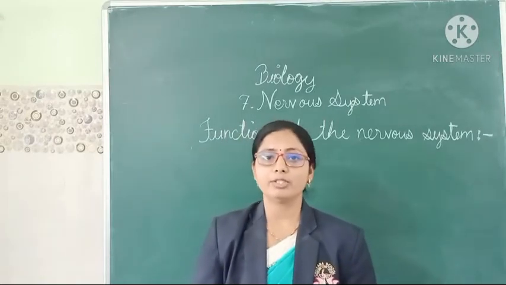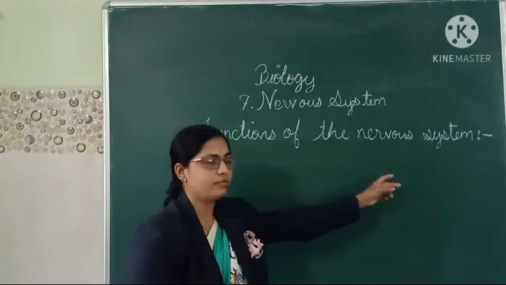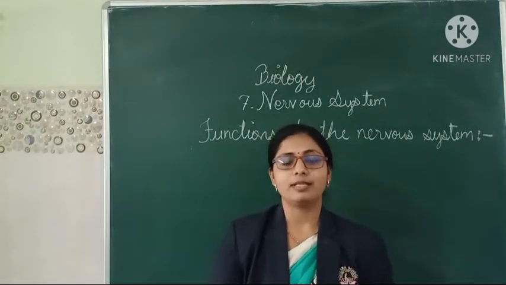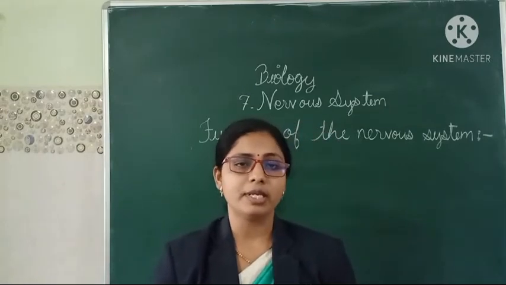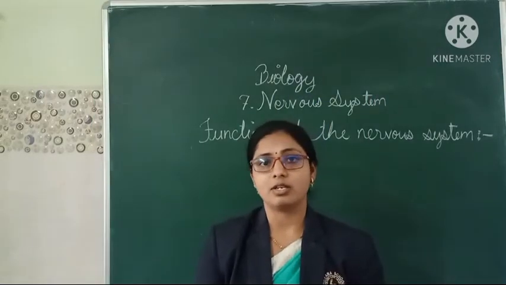So now we are going to learn the new topic, that is the functions of the nervous system. How our nervous system functions, that we are going to see now. The first and very important function is that it keeps us informed about the outside, whatever is going on, by the sensory organs, the five sensory organs.